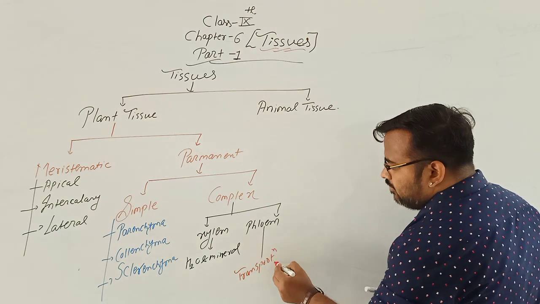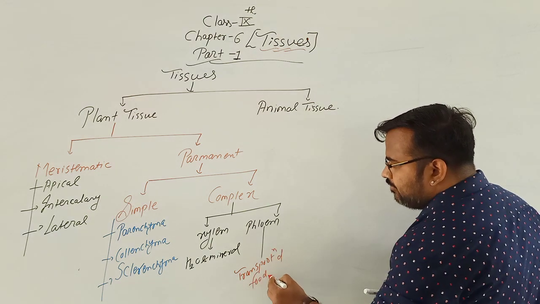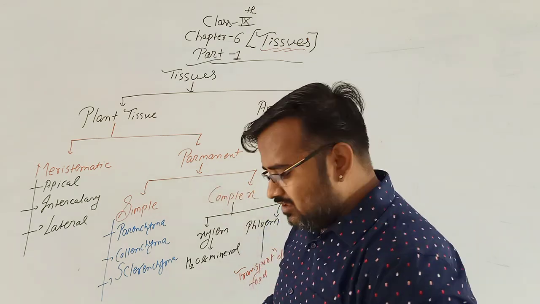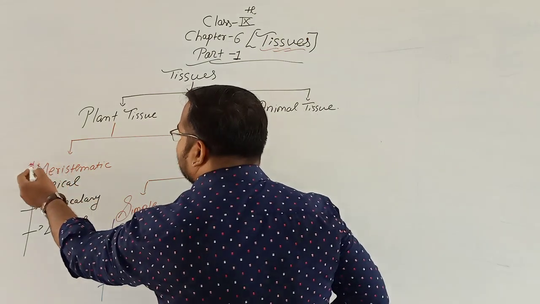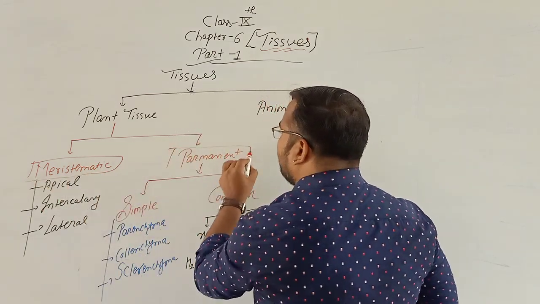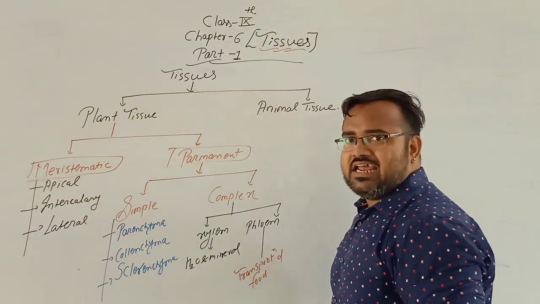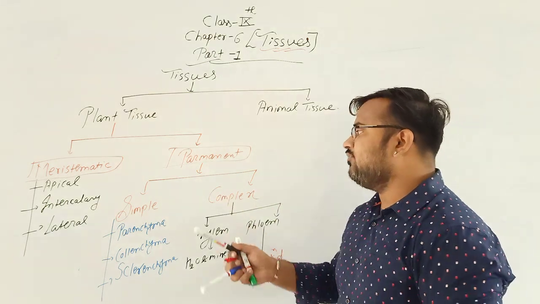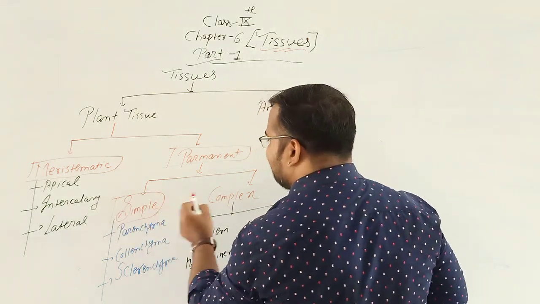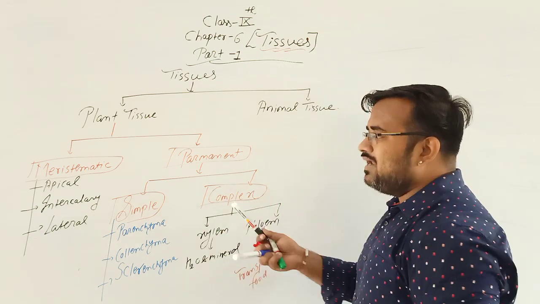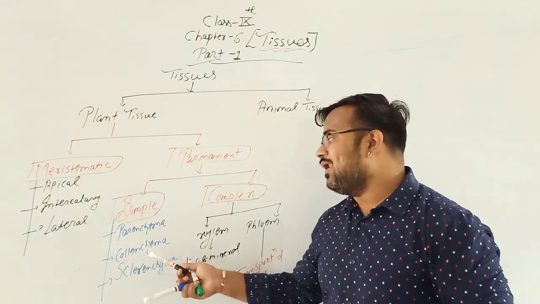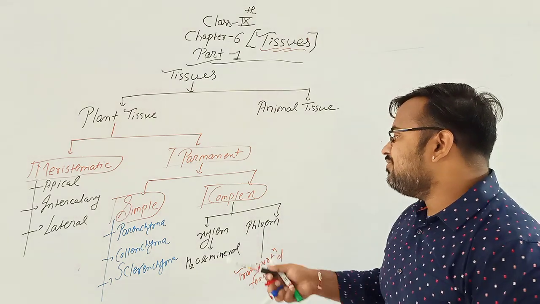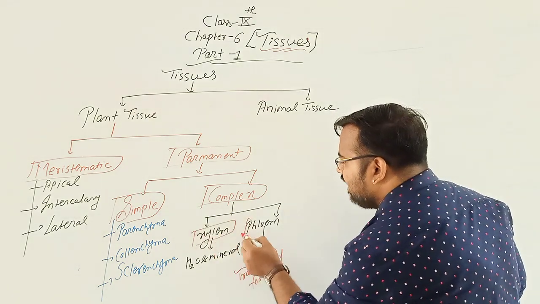Okay, see, plant tissues is divided into two types, that is meristematic tissues and permanent tissues. Meristematic tissues are of three types: apical, intercalary, lateral. Permanent tissues is of two types, that is simple permanent tissues and complex permanent tissues. Simple permanent tissues are of three types: parenchyma, collenchyma and sclerenchyma. Complex permanent tissues are of two types, that is xylem and phloem.